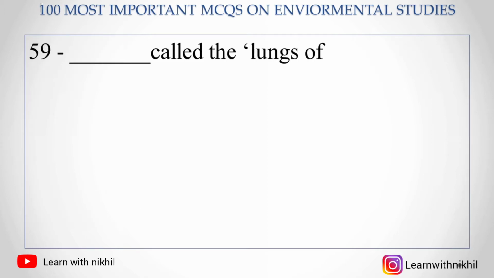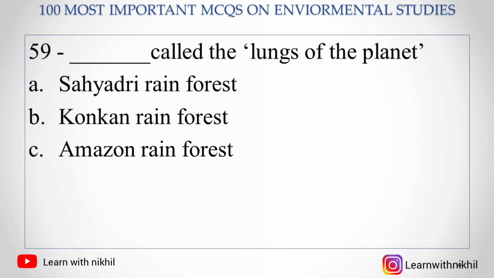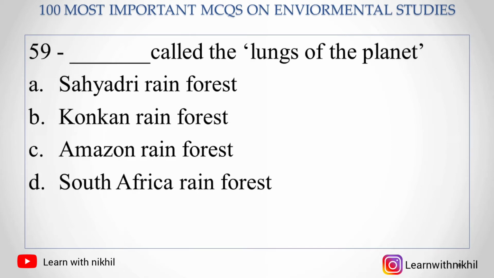Next, 59. Dash are called the lungs of the planet. A. Sahyadri rainforest, B. Konkan rainforest, C. Amazon rainforest, D. South Africa rainforest. So out of these four, the biggest is the Amazon rainforest, and it is called the lungs of the planet.